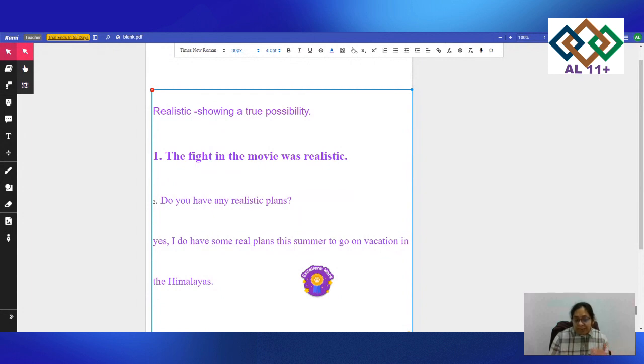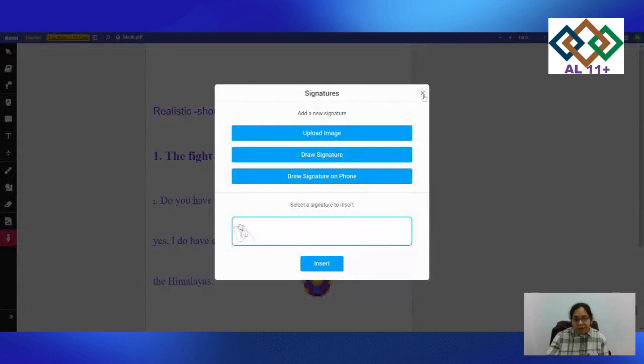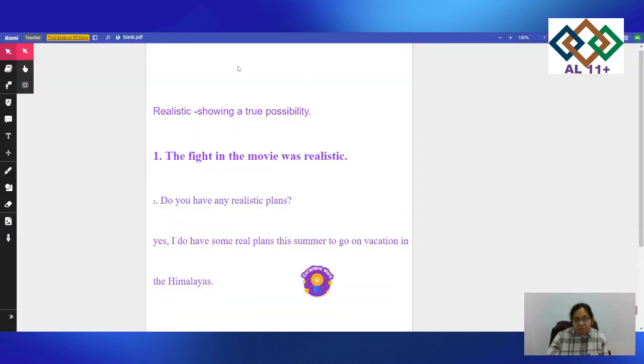So after that, I would say, yes, I do have some real plans this summer to go on vacation in the Himalayas. I have used the word realistic, but I have also used more sentences to describe what I want to do. After that, as a parent, you could give a star or a sticker to your child, or encourage your child with a lot of other things. So this is the way we have used realistic.